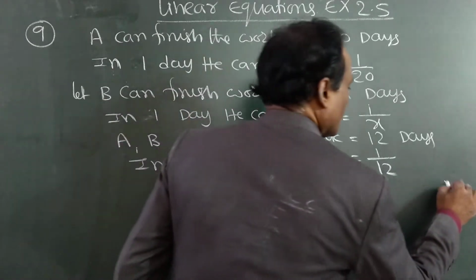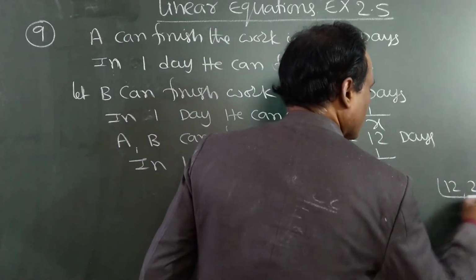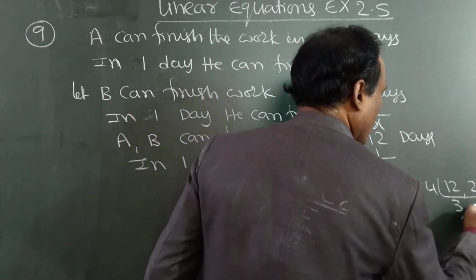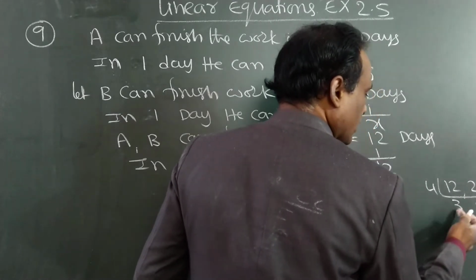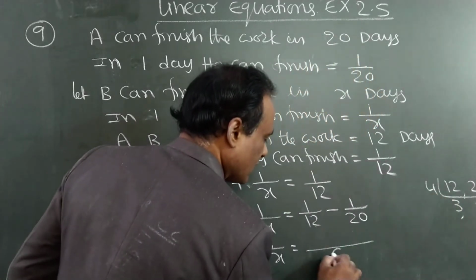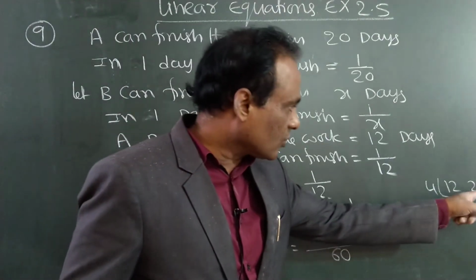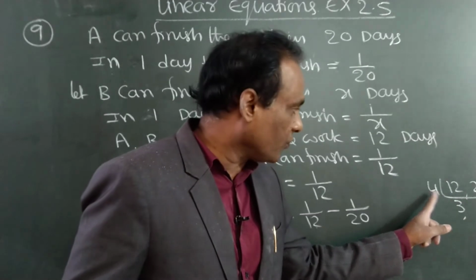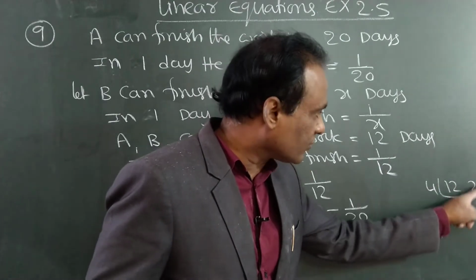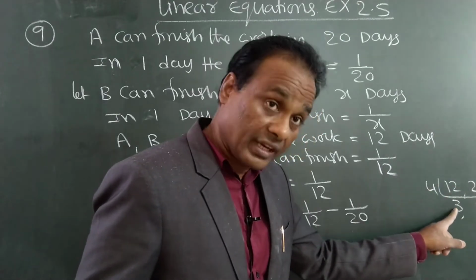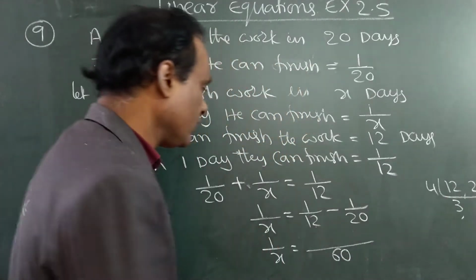The LCM of 12 and 20: 4 3s are 12, 4 5s are 20. 5 3s are 15, 15 into 4, 60 LCM.